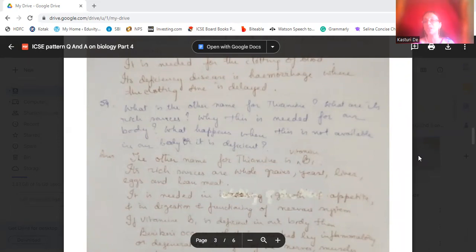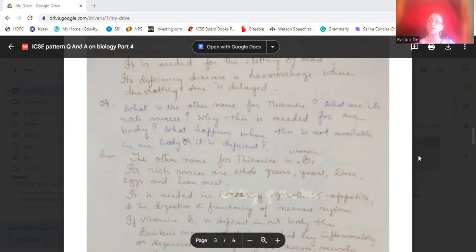It is needed to increase appetite, in digestion, and in the functioning of the nervous system. So to increase our appetite and our digestion, vitamin B1 is required. Even for the functioning of the nervous system, vitamin B1 is required.